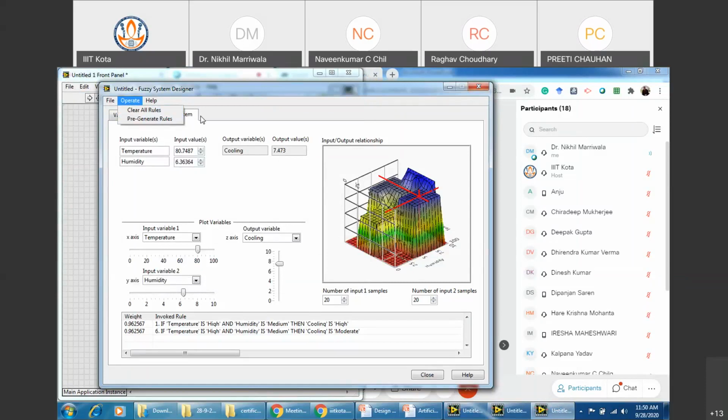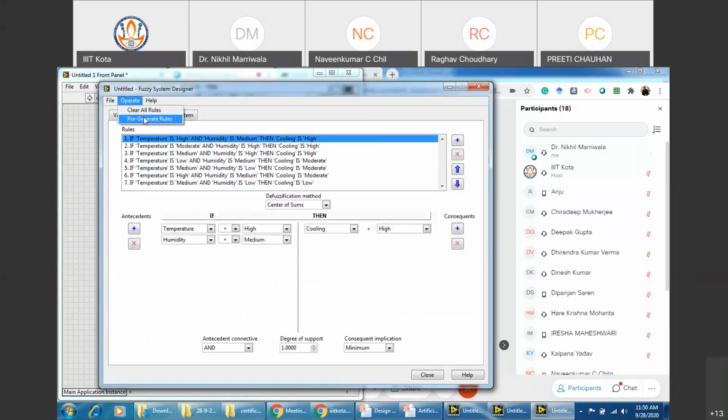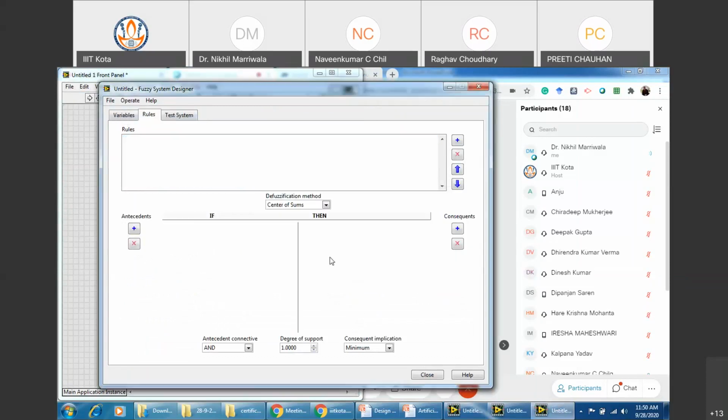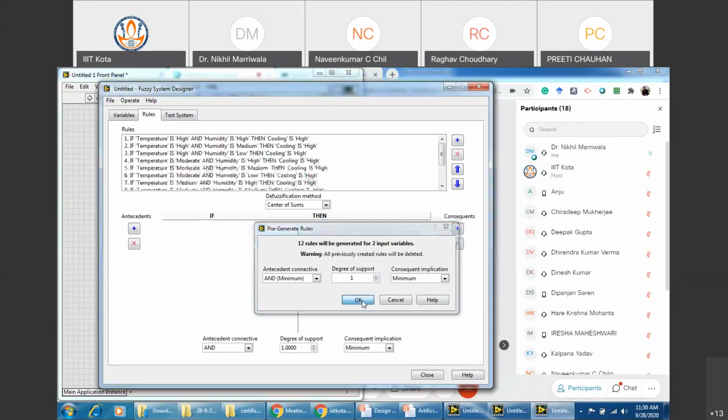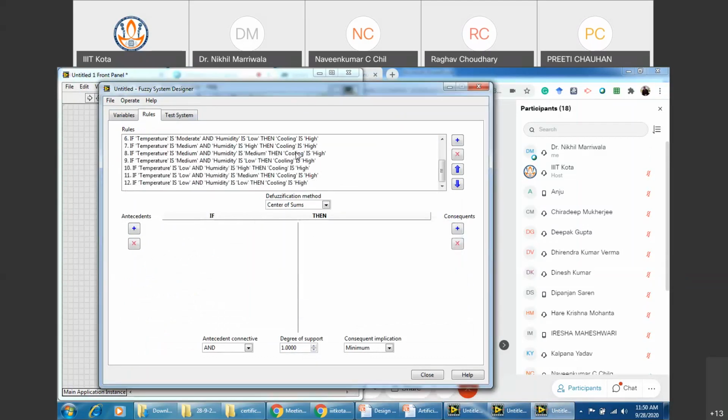There's another option over here. If you can see, you go to rules, and what I'll do is clear all the rules over here. Okay, I've cleared all the rules. There's an option, pre-generate some rules. Now it has pre-generated the rules for me. Can you see them? Has it automatically generated them, sir? Yes, yes, yes.